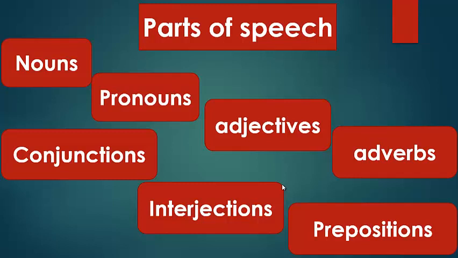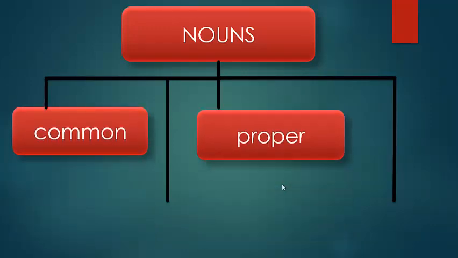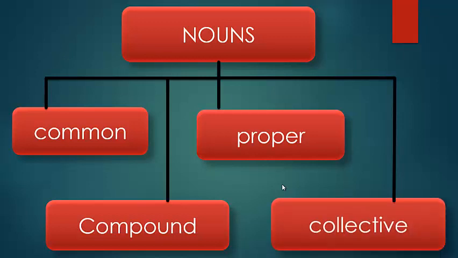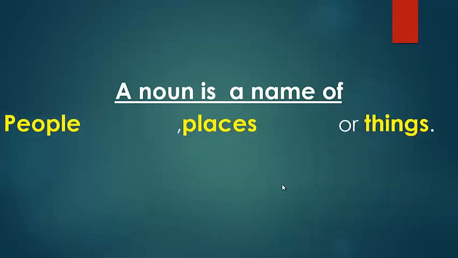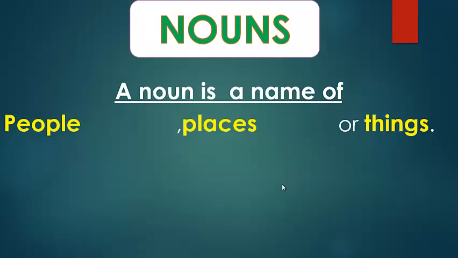So let's go directly to nouns. We have four types of nouns. We have common, proper, compound, and collective. But first, before we go to these types, let's know what a noun is. A noun is a name of people, places, or things. Just know.